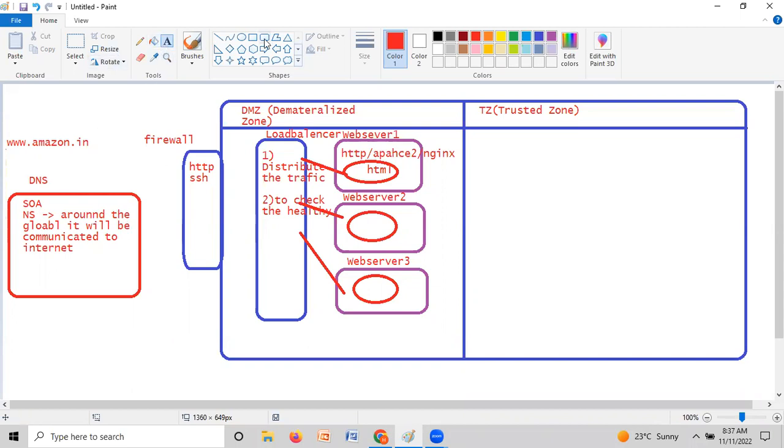So after the DNS, everything is okay. Automatically, it should communicate with the internet, right? Once the communication with the internet is happening, in the hosted zone it will check what address records are available.